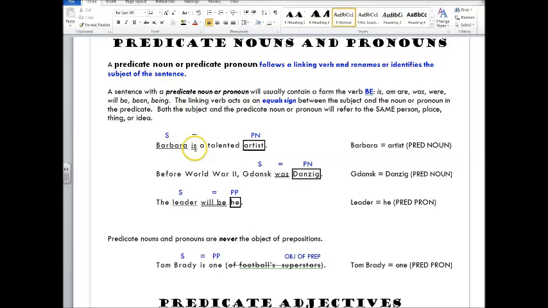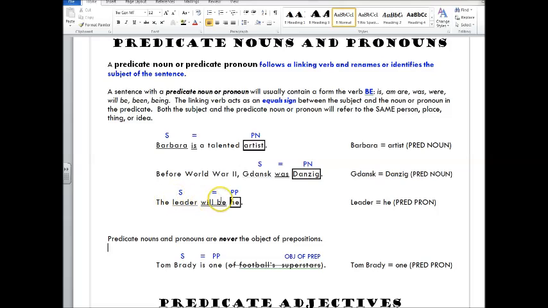Okay? So, Barbara is a talented artist. Talented is an adjective, but it's describing artist. Artist is your predicate noun. It's describing Barbara for us, explaining who Barbara is, and the is acting like an equal sign. Barbara equals an artist. Before World War II, Dansk was Danzig. Okay, again, this is a city, Dansk. This is the past tense, was, and the previous name was Danzig. So Dansk equals Danzig. They're the same city, just a different name.